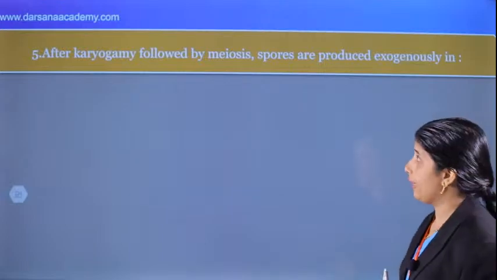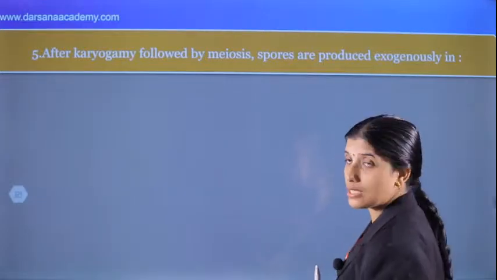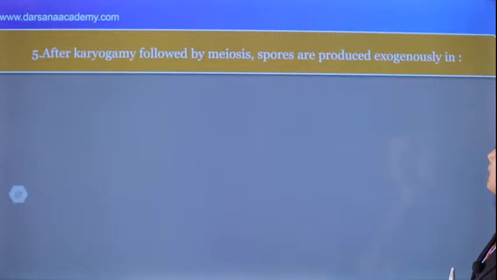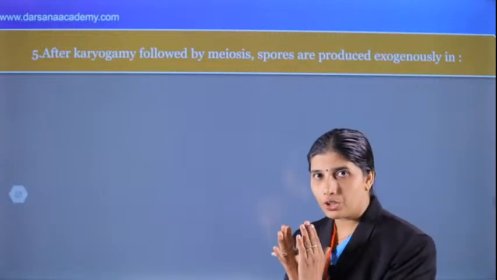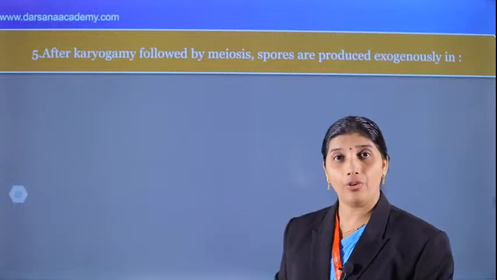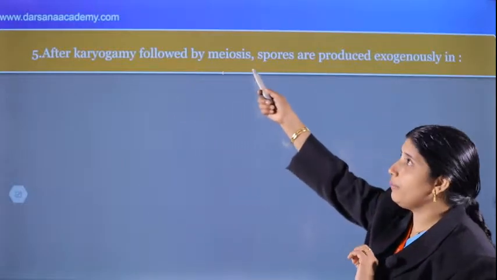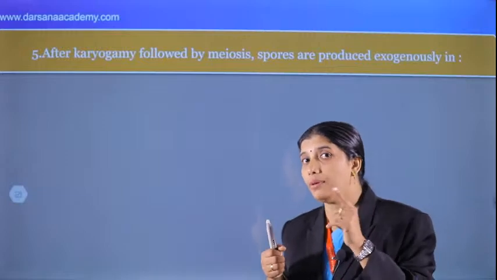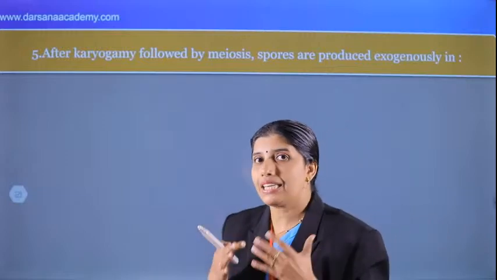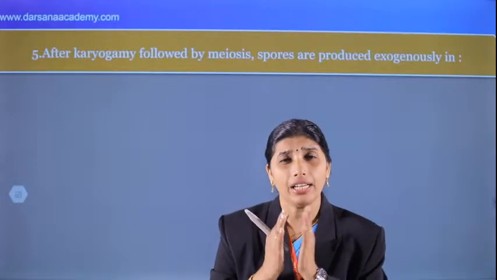And what about the next question? After karyogamy, followed by meiosis, spores are produced exogenously. There are two concepts in the question. Very wonderful question, beautiful question. After karyogamy followed by meiosis. What is karyogamy?